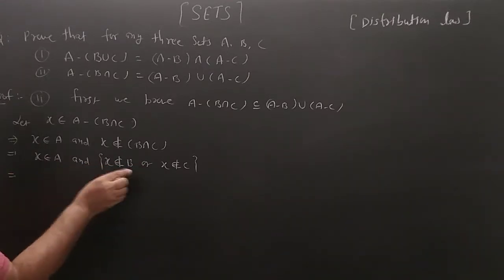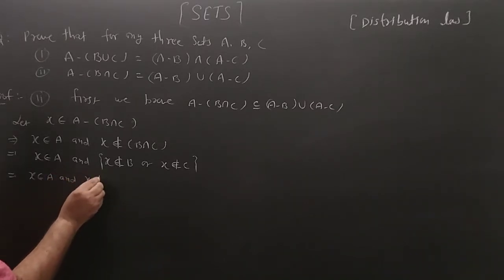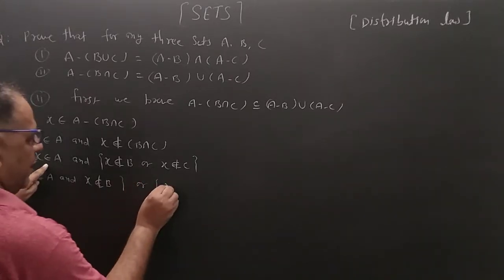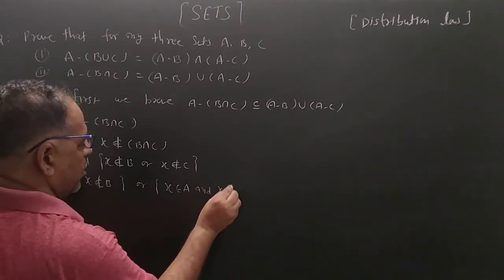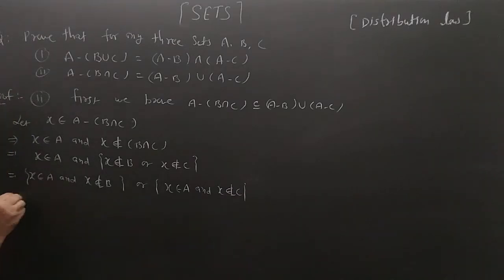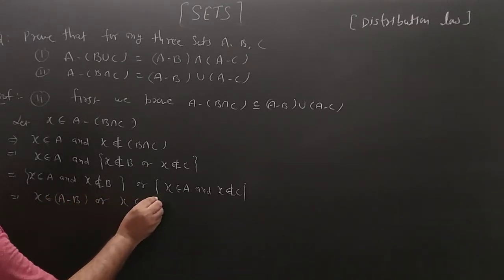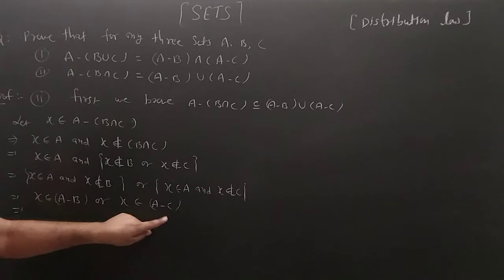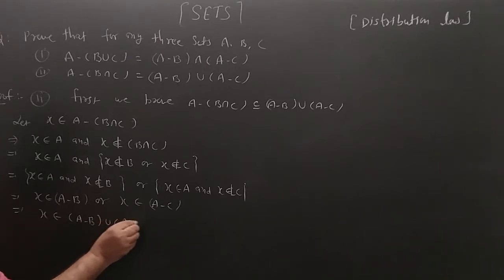Open the bracket: X belongs to A and X does not belong to B in the first bracket, or again X belongs to A and X does not belong to C. This way of writing shows that X belongs to A minus B or X belongs to A minus C. So X is an element of (A minus B) union (A minus C).